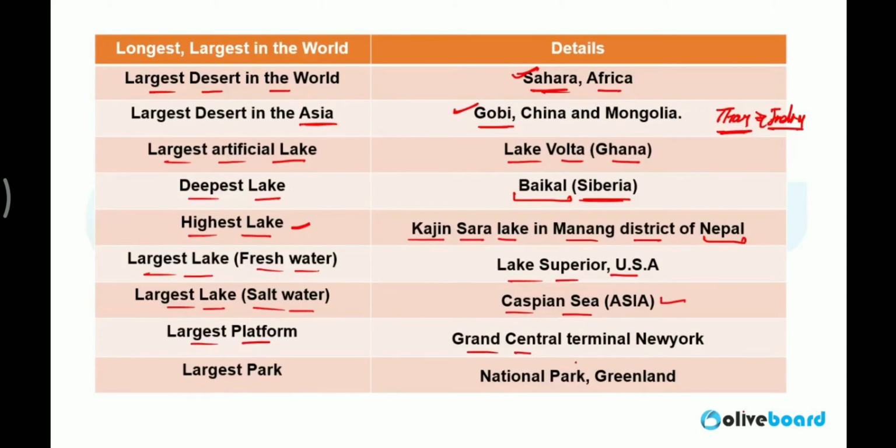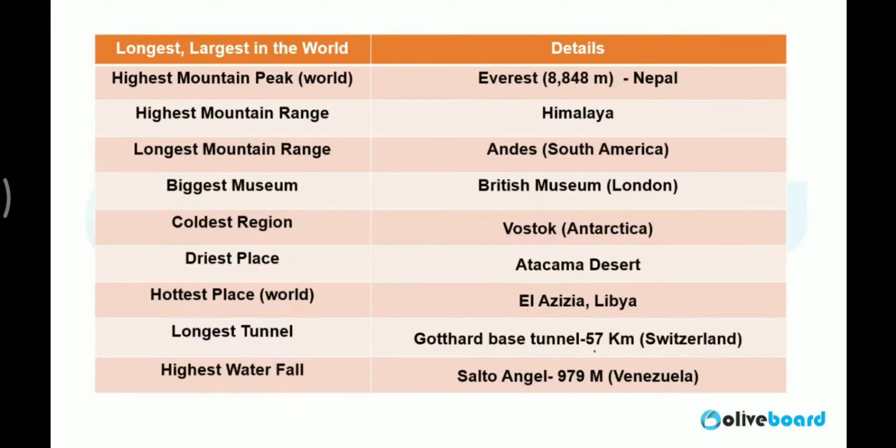Largest platform, Grand Central Terminal, New York. Largest park, National Park of Greenland. Highest mountain range in the world or highest mountain peak in the world, both will again be the same. Highest mountain peak in the world is Everest. Height is 8,848 meter. It is situated in Nepal.